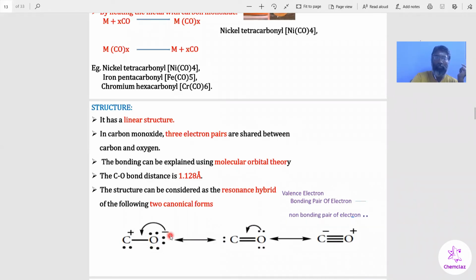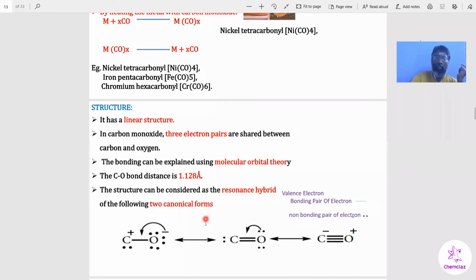Oxygen gains an electron, so it has a negative charge. Carbon donates an electron, so it has a positive charge. So there is an equilibrium between these structures. These two structures are called canonical forms. The structure can be considered as a resonance hybrid of the following two canonical forms.